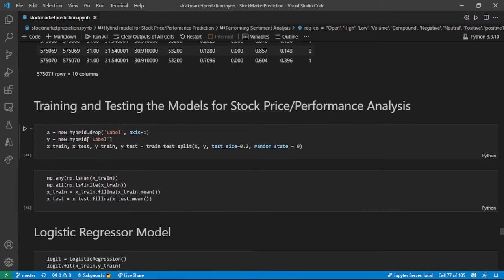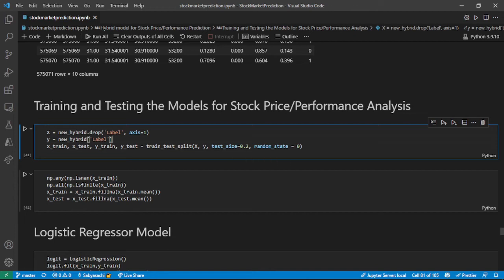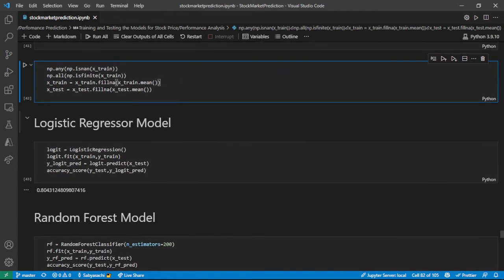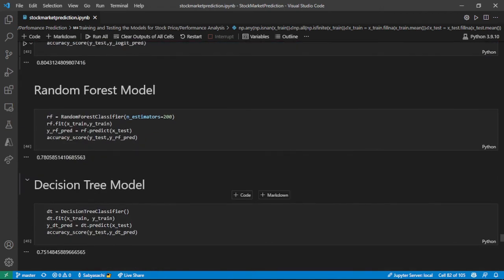Now again, I will use multiple models to train and test my stock price performance. Now I am dividing the data set, as you can see. After dividing, I'm splitting the data set also. After splitting the data set, I am doing some filling, that is part of the data pre-processing. And now I'm using different models to actually check what is the accuracy I'm getting with different models with the stock price prediction. Okay, so firstly I'm using the Logistic regressor model. It is giving me an accuracy of 0.80, which is 80%.